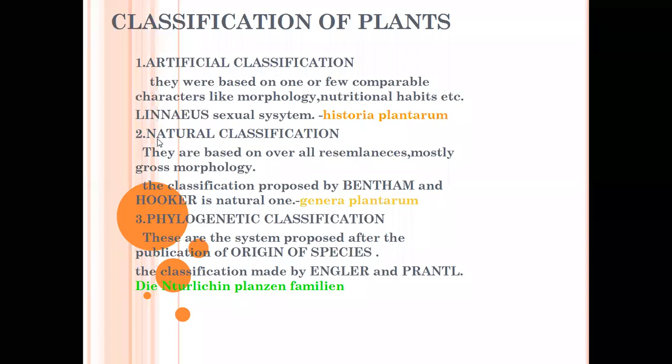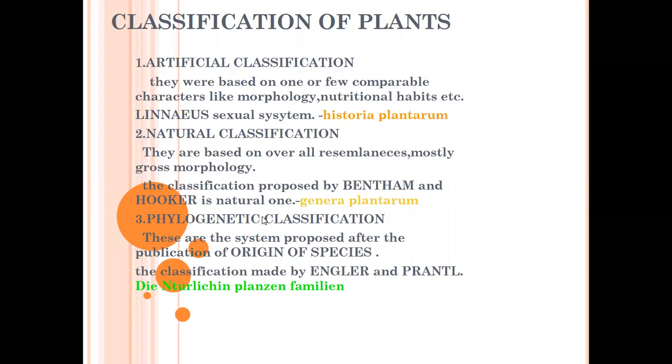The second classification is natural classification. It is based on overall resemblance, mostly gross morphology. The classification proposed by Bentham and Hooker is the natural one. The natural classification by the scientists Bentham and Hooker was explained in the book Genera Plantarum.